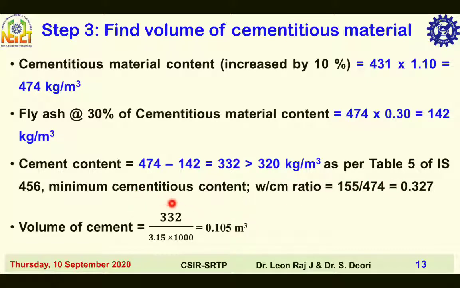Minimum cementitious content, water by cementitious material ratio is equal to 155 divided by 474 kilogram per meter cube, that is equal to 0.327. Then volume of cement equals mass of cement divided by specific gravity of cement into density of water in kilogram per meter cube. So 332 divided by 3.15 into 1000. Volume of cement is 0.105 meter cube. Using a similar formula, you can calculate volume of fly ash also.